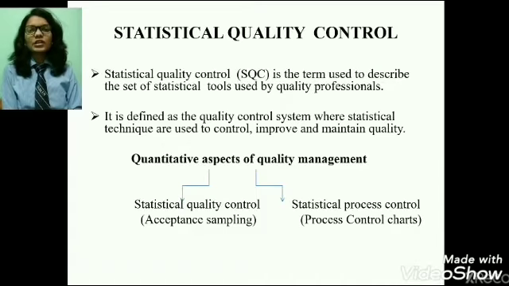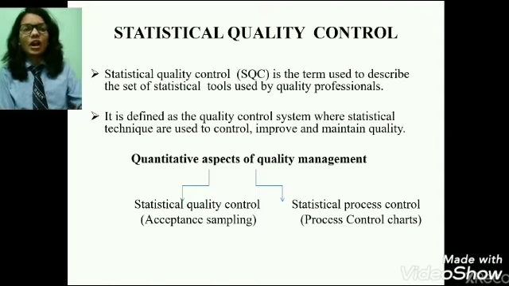Statistical quality control. Statistical quality control is the term used to describe the set of statistical tools used by quality professionals. It is defined as the quality control system where statistical techniques are used to control, improve and maintain quality. The quantitative aspect of quality management is two: statistical quality control and statistical process control. Statistical quality control is also known as acceptance sampling, and statistical process control is known as process control chart.